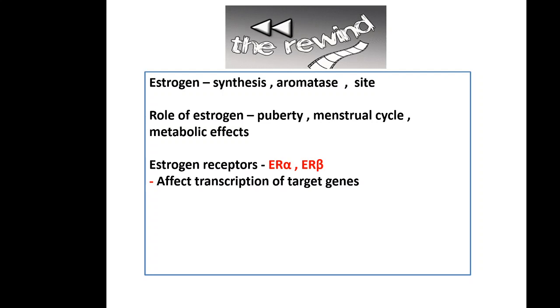We have seen estrogen receptors, alpha and beta. They are tissue specific. They affect transcription of target genes through EREs, estrogen response elements, with co-activators in case of agonists and co-repressors in case of antagonists, and mixed action is known as SERM, selective estrogen receptor modulators.